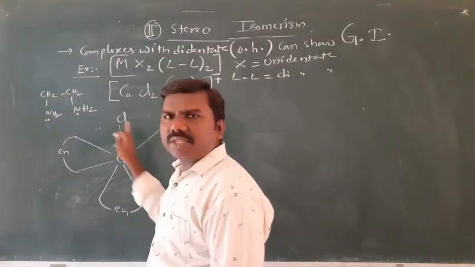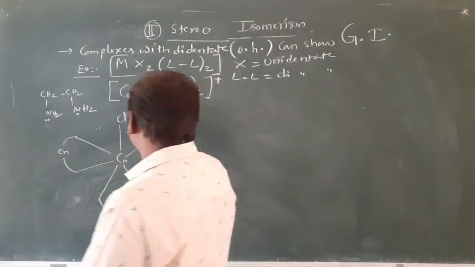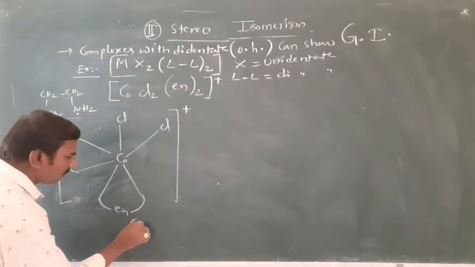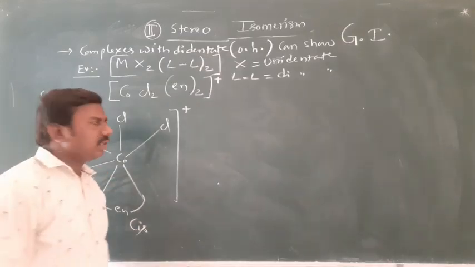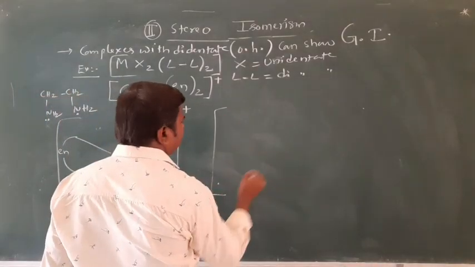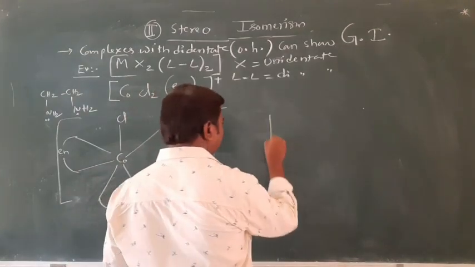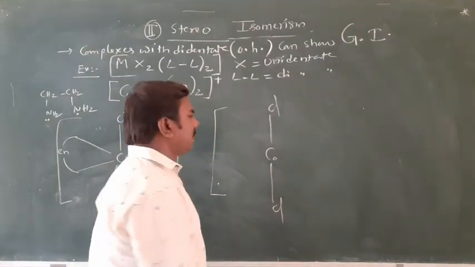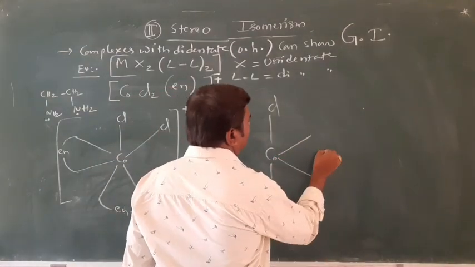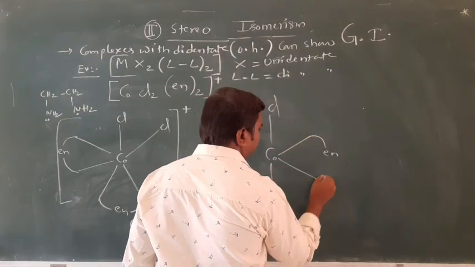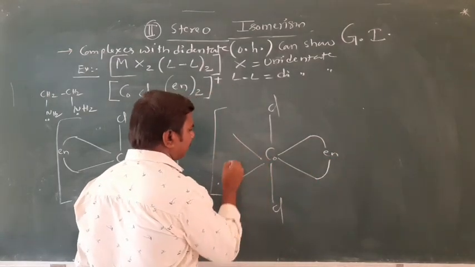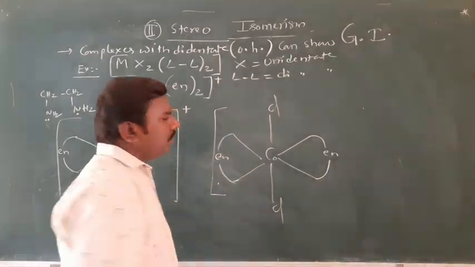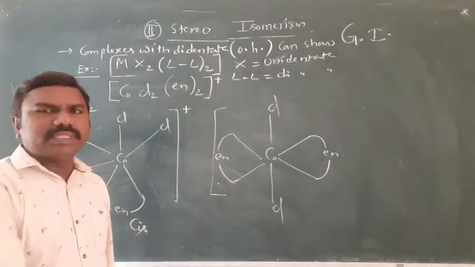These two on same side, that's why it is cis. Same side means cis, right? Same thing you can write Co. 2 chlorines on opposite side. Next, 2 ethylene diamines on opposite side.